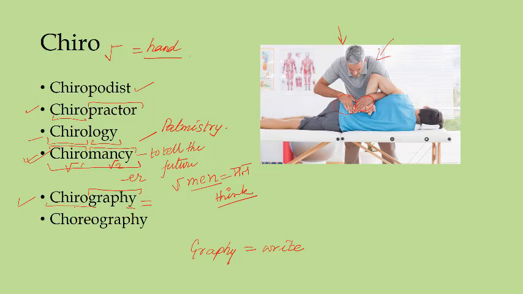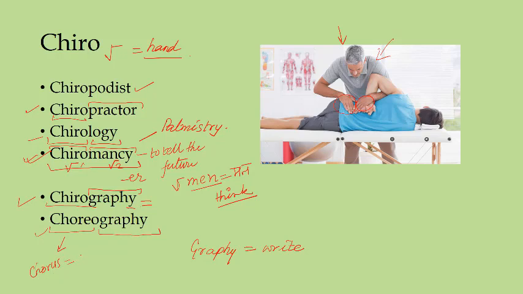And this chirography must not be confused with our word choreography. Choreography is something else. Graphy is once again to write or to record, and chorus is another word from the Greek language, and this also must not be confused with chiro. So chiro is something else and chorus is something else.